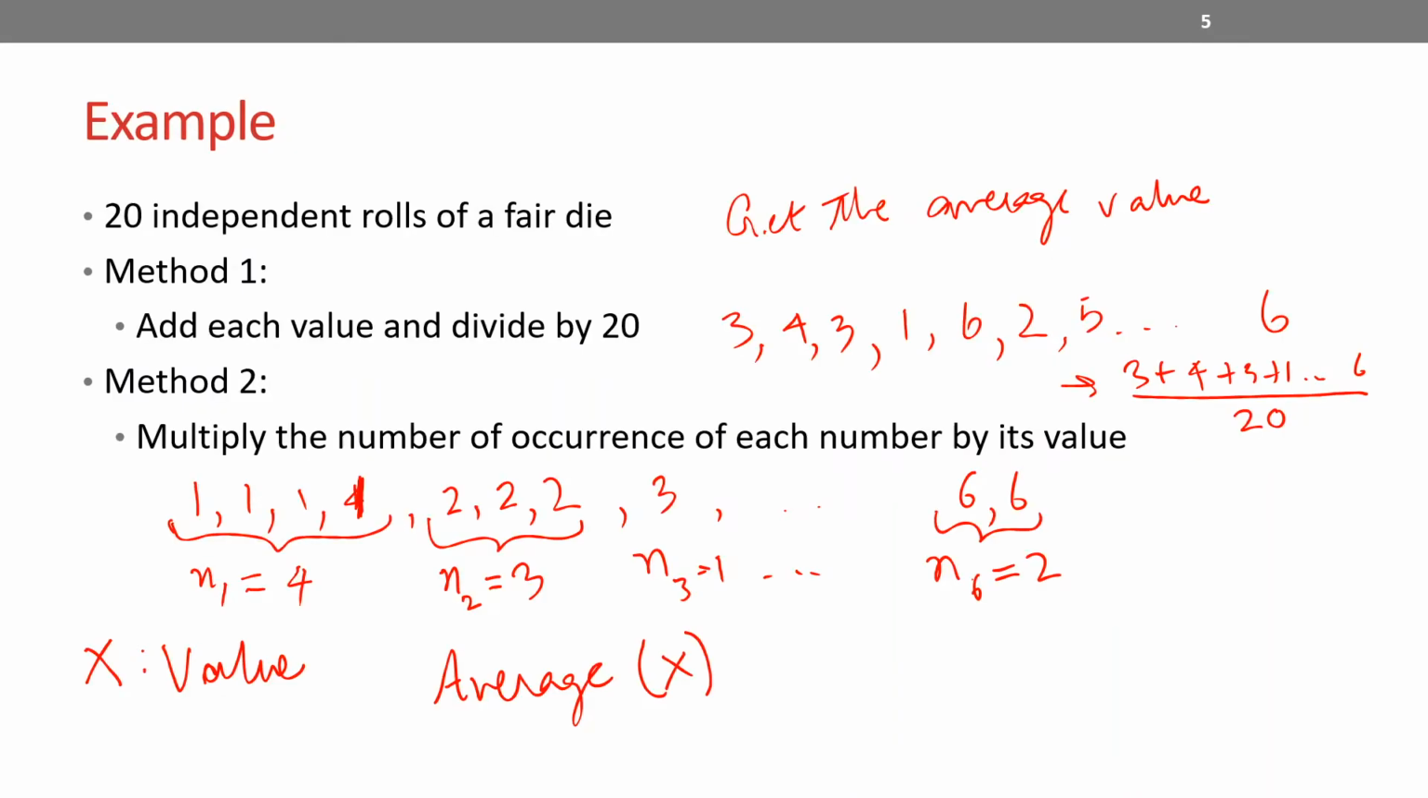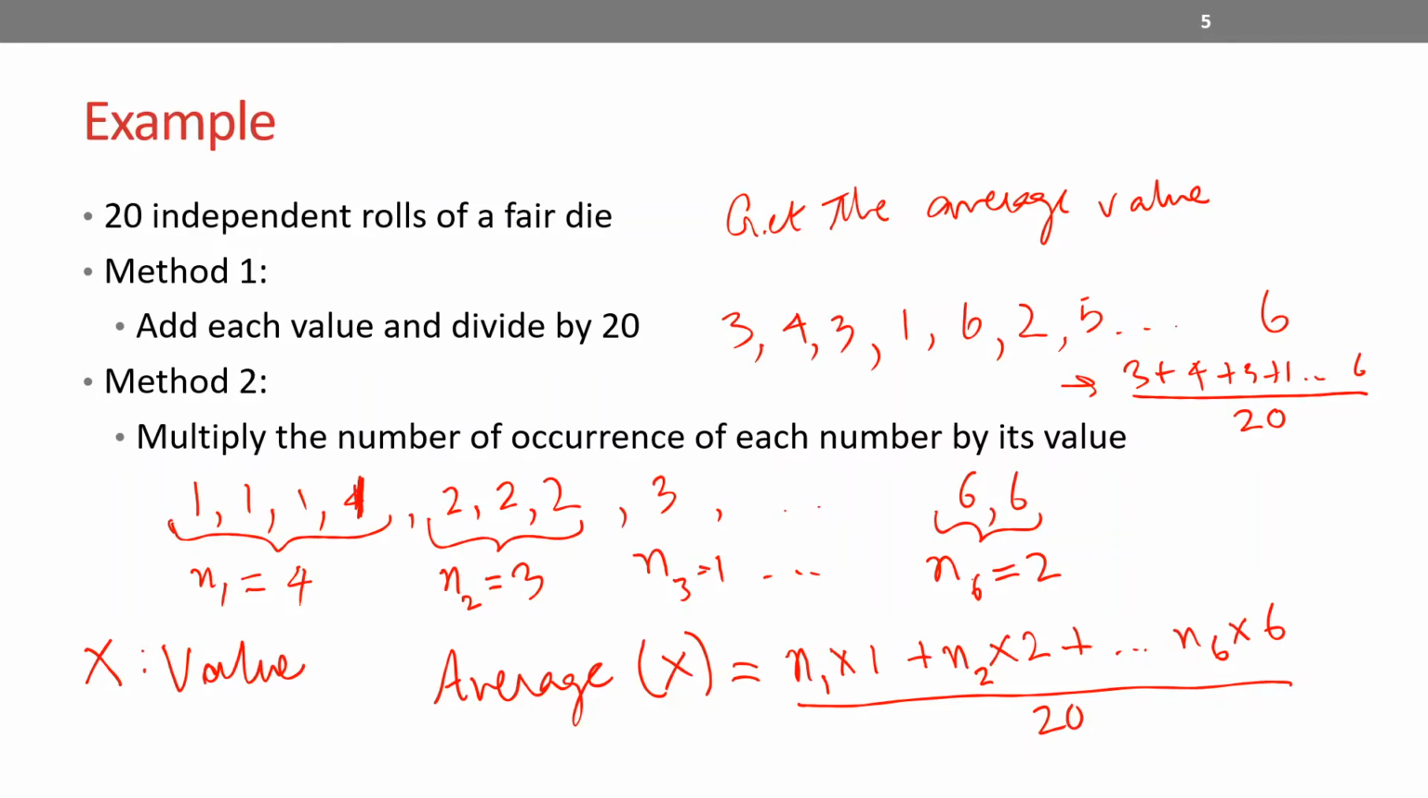Let's write some of it here, and then maybe we'll continue on the next slide. So this average can be rewritten as n1, which is the number of times 1 occurs, times 1, plus n2 times 2, plus and so on, n6 times 6. And I know the total number is 20, so that stays, right? Now, we can interpret all of this in terms of probability, right?